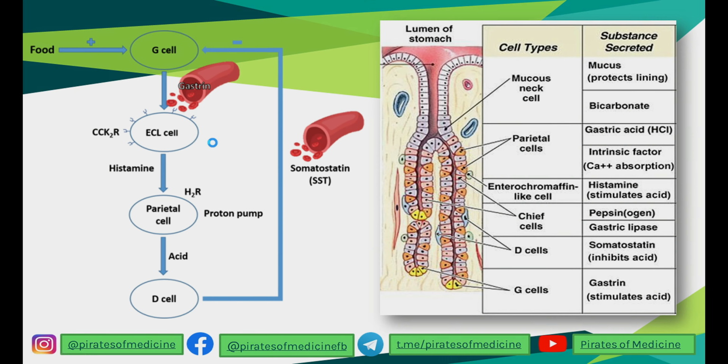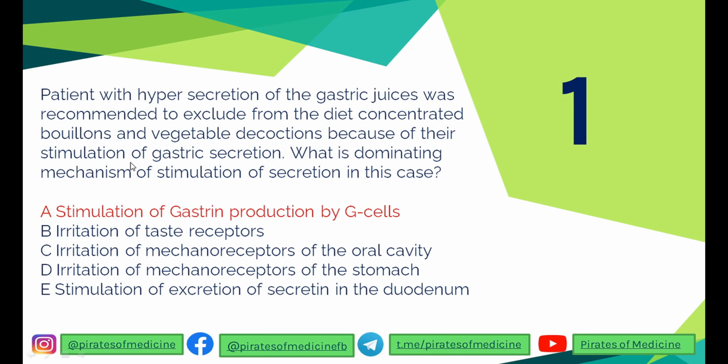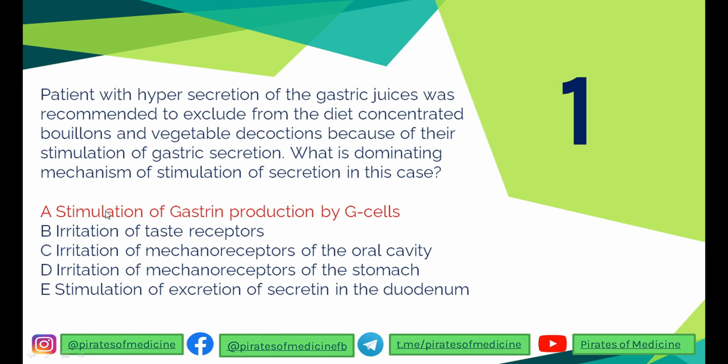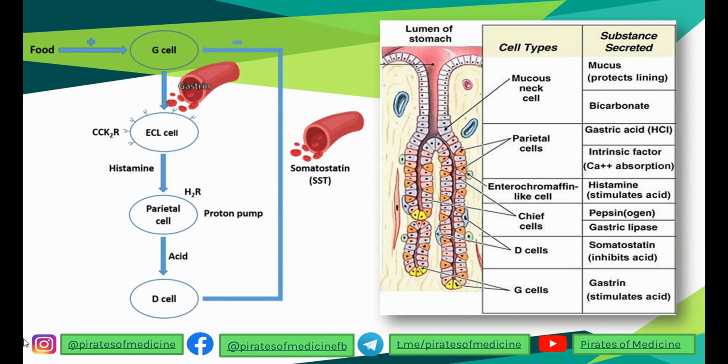So anyway, you can see that in the question they said that bouillons and vegetables stimulate gastric secretion. So you can see how they do that by stimulating G cells to secrete gastrin, and that is our answer. Understood? Let's go to the next one.